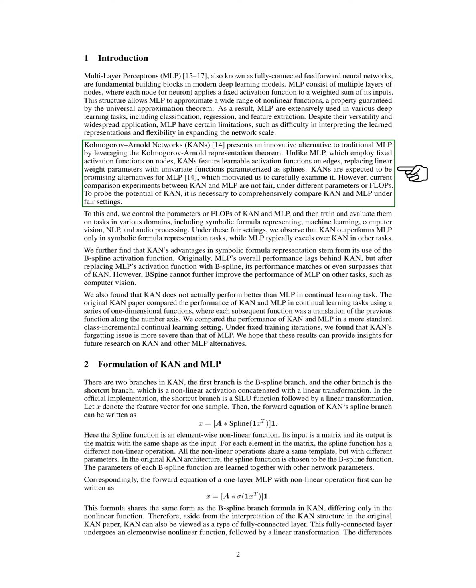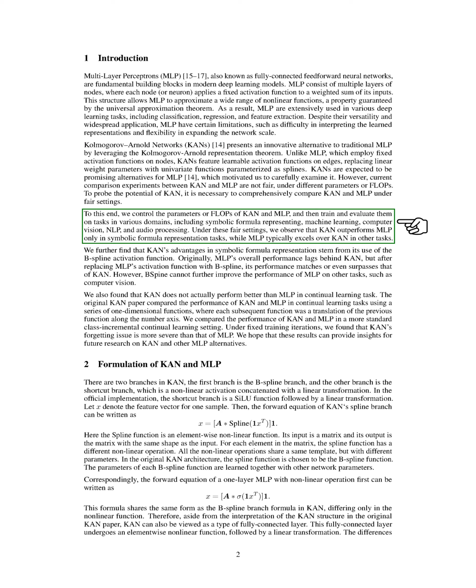We recognize that current comparison experiments between KANs and MLPs are not conducted fairly, as they often involve different parameters or floating point operations, FLOPs. To investigate the potential of KANs, we believe it is crucial to compare KANs and MLPs under equitable conditions. Therefore, we control the parameters or FLOPs of both KANs and MLPs, and then we train and evaluate them across various tasks, including symbolic formula representation, machine learning, computer vision, natural language processing, NLP, and audio processing.